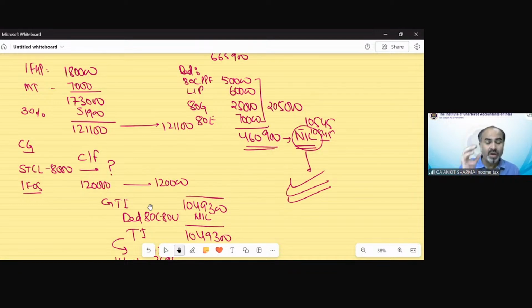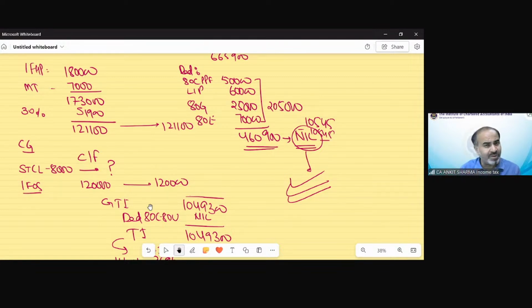If you apply the provisions one by one, and you do not bother that your tax should be correct, but first of all bother that your GTI, your PGBP head and your other heads of income should be correct. If you are able to calculate the heads of income, if your GTI is correct, let me tell you, you will get very good marks in this compulsory question, and the fear of this compulsory question will go away.